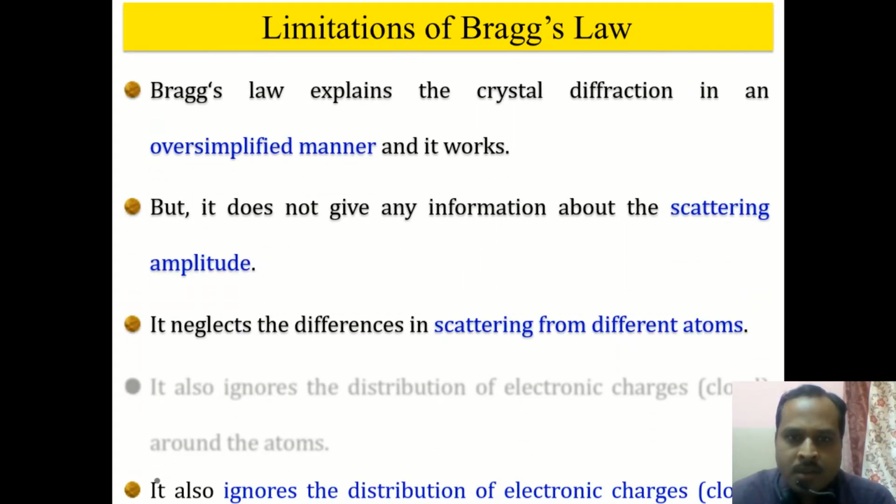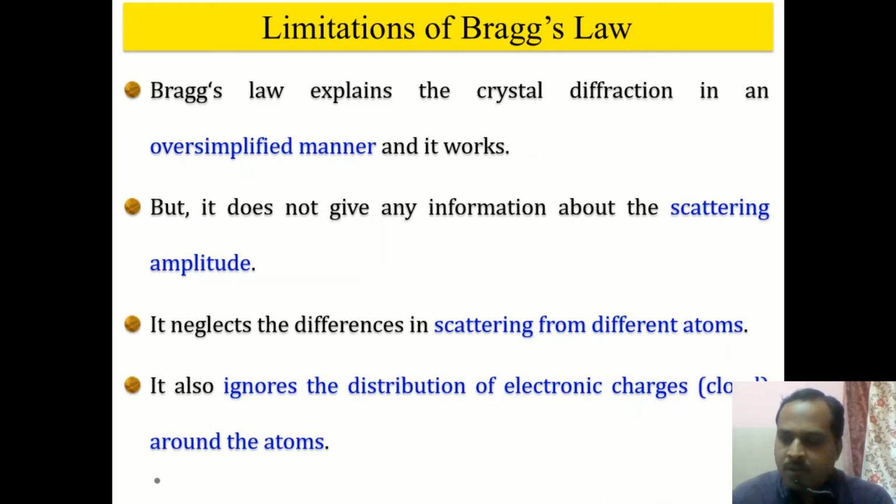In the last class we discussed Bragg's law and its limitations. The major limitation is that we do not get any information about the scattering amplitude. That means how the atoms are arranged and which atoms are present inside the crystal. We do not get any information using the Bragg's condition or Bragg's law.